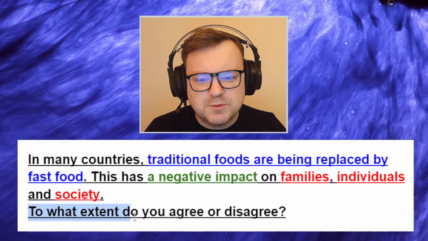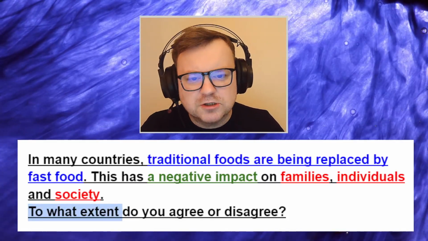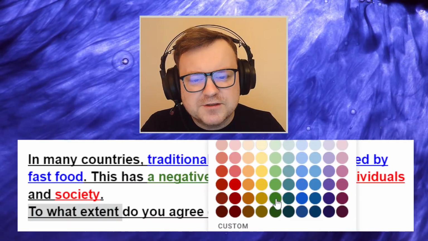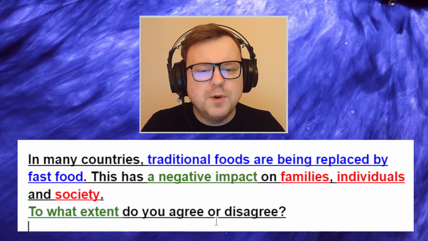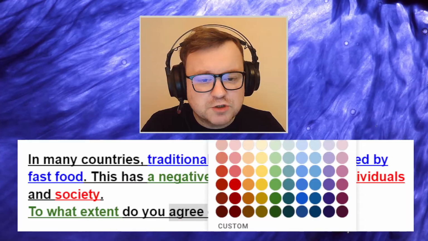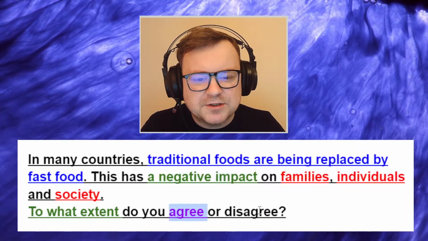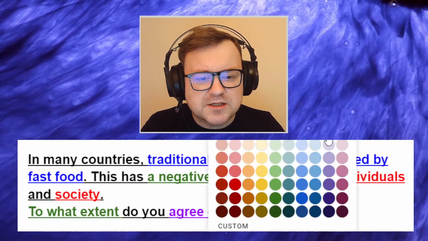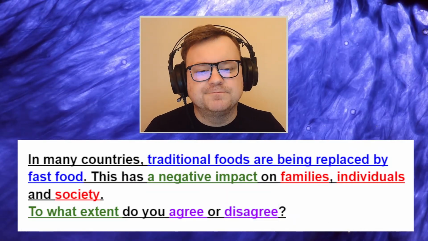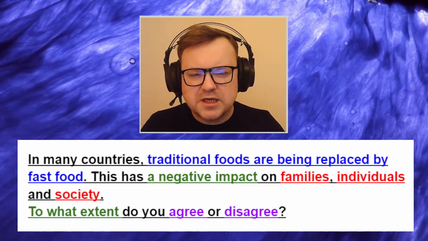Again, to what extent means you can fully agree, you can partially agree, you can be on the fence in the middle. But as always, I just think it's much, much, much easier for the candidate and for the examiner if you just pick a side. Do you agree or disagree? And so that's what I want to see in the introduction.